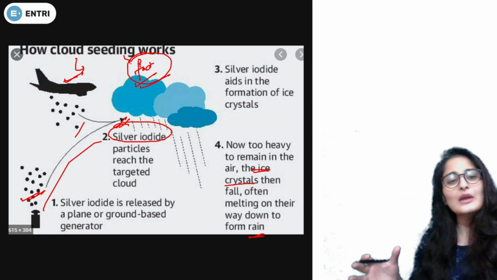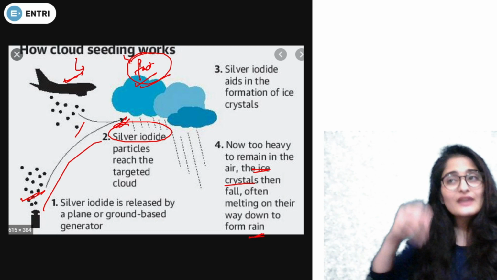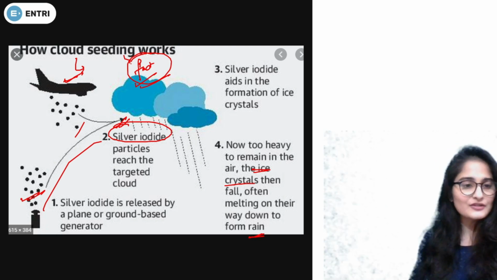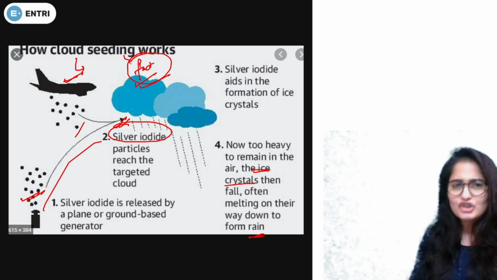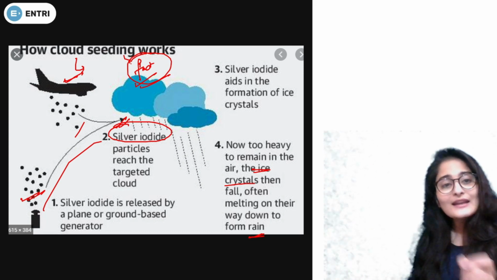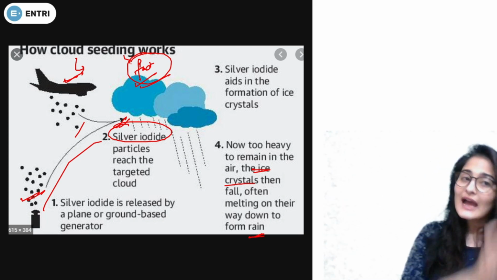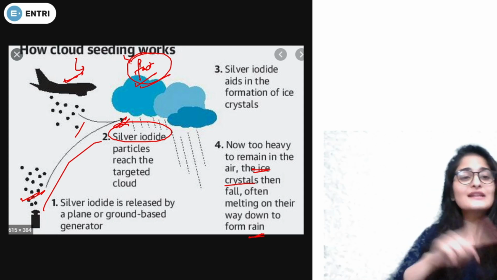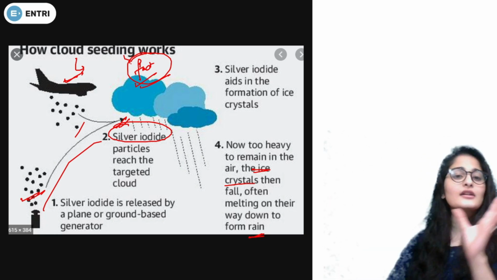So, we will make the clouds heavy in that area so that the rain falls. Supposing we don't want rain in a particular area as of now because there are crops there, or there is a certain function happening that should not be affected. At that time, we make the clouds rain before time, so that rainfall can be prevented from that particular area. That is how cloud seeding affects the rainfall pattern of any area.